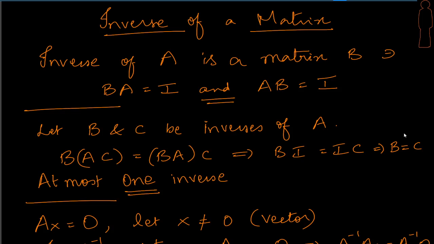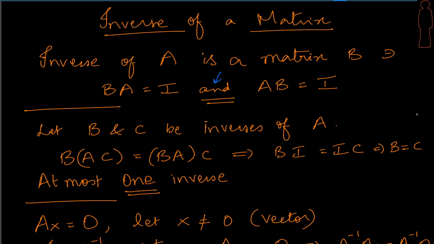The inverse of a matrix, and when we say a matrix here, we are assuming that it's a square matrix. So in this session we are only going to try and define the inverse of a square matrix. The inverse of a matrix A is defined as another matrix B, such that BA is equal to I. If you pre-multiply A by B, or if you post-multiply A by B, both the answers must be identity. And the most important point here is the AND, right? So whether B appears in the pre-multiplying order or in the post-multiplying order, it must lead us to the identity matrix.